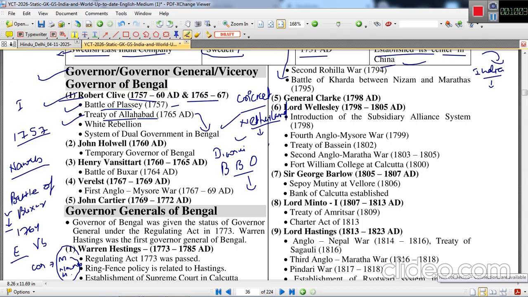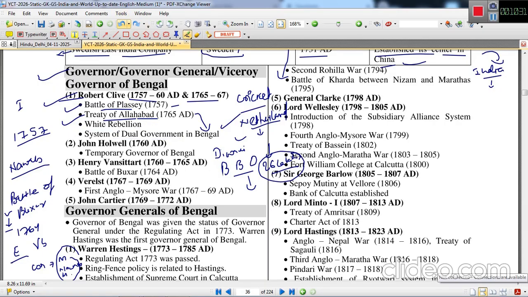The Mughal king was given a pension of 26 lakh annually, and he had to cede these areas: Bengal, Bihar, Odisha. The next important event was the White Rebellion, and the last important event during the reign of Robert Clive was the system of dual government in Bengal.